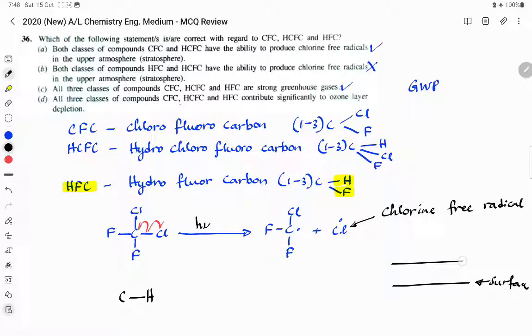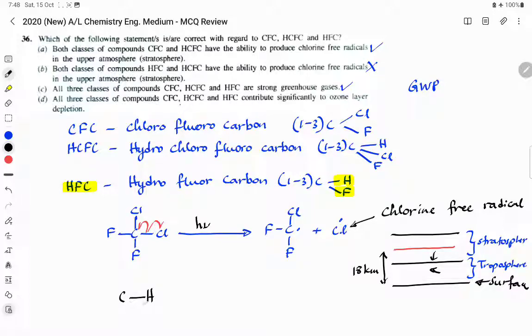Now this is the Earth's surface. The first layer of atmosphere is the troposphere. The second layer of atmosphere is the stratosphere. The ozone layer is in the stratosphere. The ozone layer will be located somewhere around here. The distance will be roughly 18 kilometers from the ground level. So this is called the lower atmosphere. This is called the upper atmosphere.